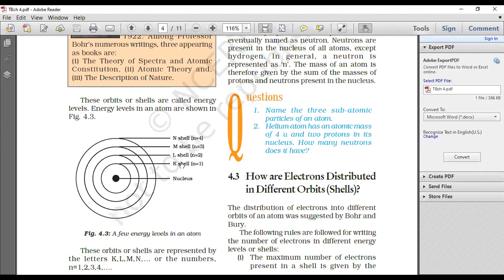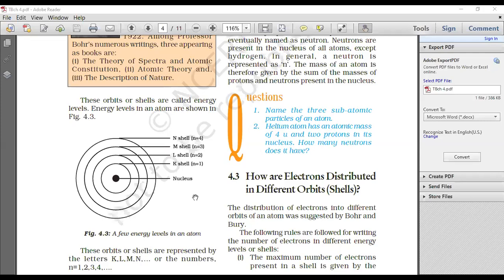As we have discussed earlier, different atoms have a different number of protons and an equal number of electrons. He decided that in one particular shell, say n equal to 1, there will be only a fixed number of electrons. It cannot accommodate more than that number.